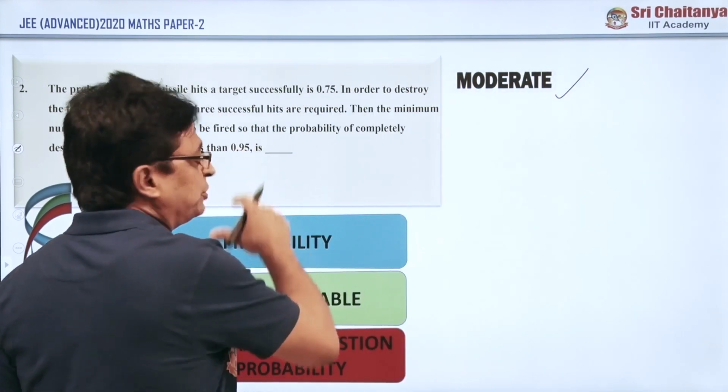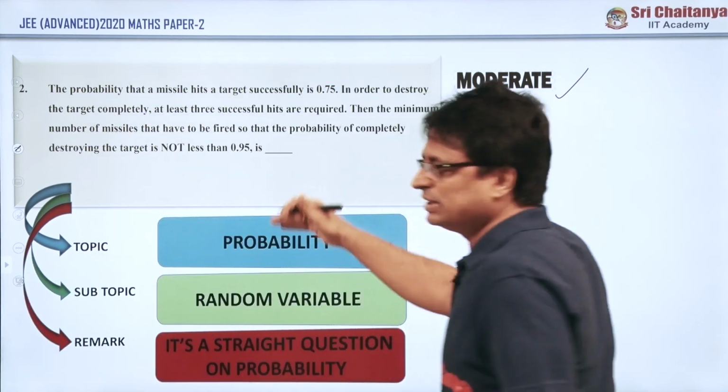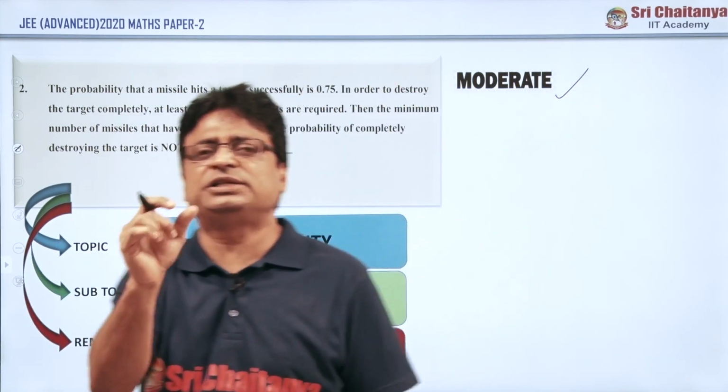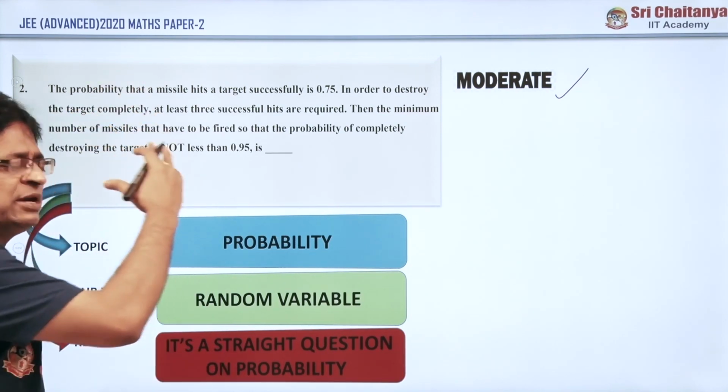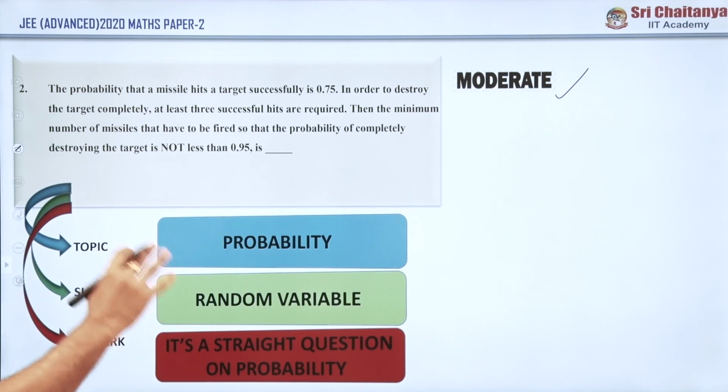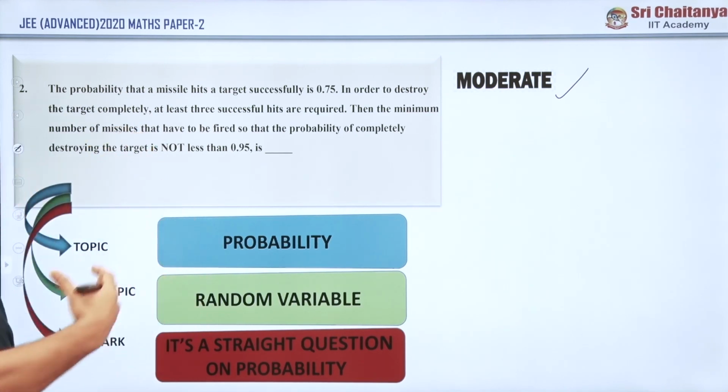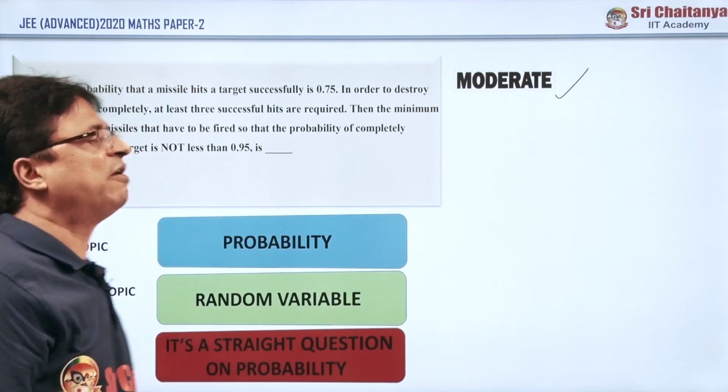You have to read the question properly, because this comes under Section 1. So, only a single digit answer you will get, from 0 to 9. So, you have to read the question properly, then only you can attempt the answer very clearly. So, this is the topic and this is the subtopic, and this is the remark for this particular question number 2.